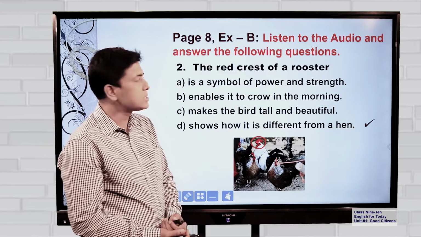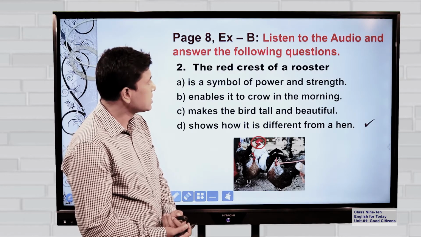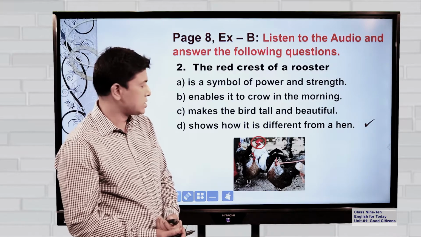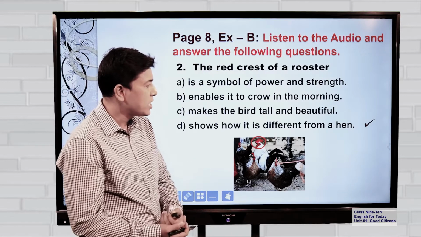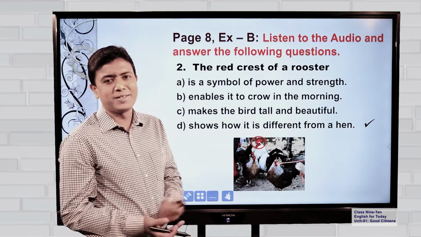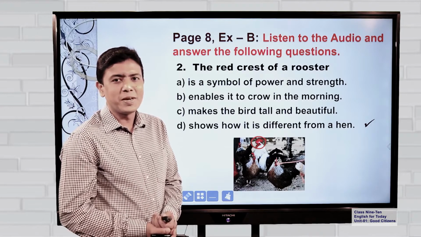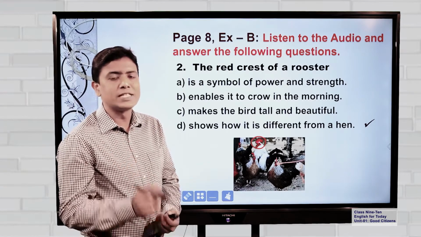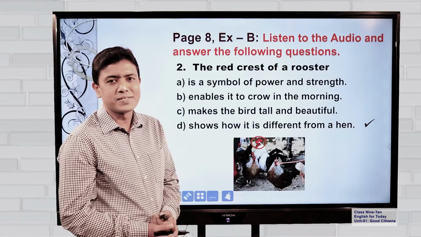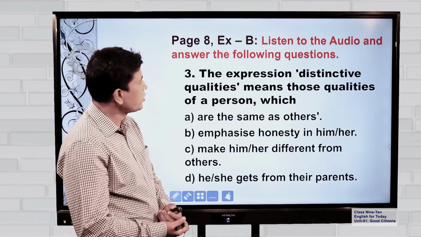So the correct answer of number 2 is the red crest of a rooster shows how it is different from a hen. Very simple, and I think you should be able to do more listening tasks after this. Now, number 3, the question.